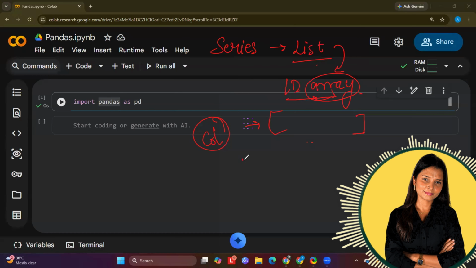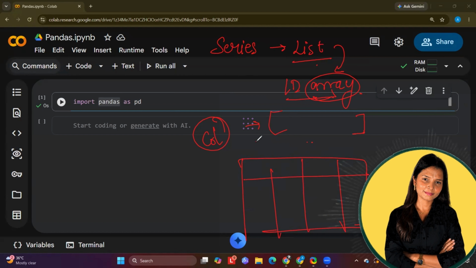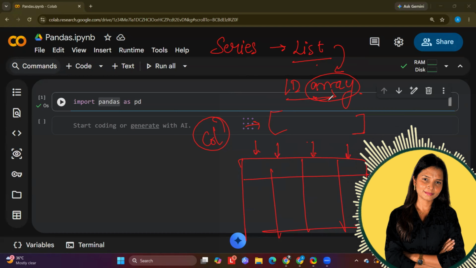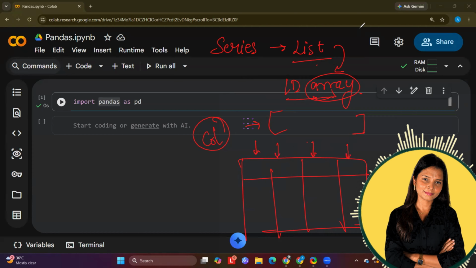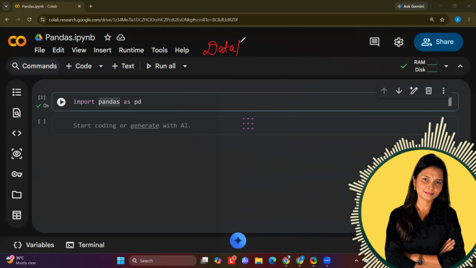But there is a difference when we go via a NumPy array and when we create a series in pandas. Pandas is column major, but NumPy is row major. I will show you the difference practically, but for now, remember these two statements.